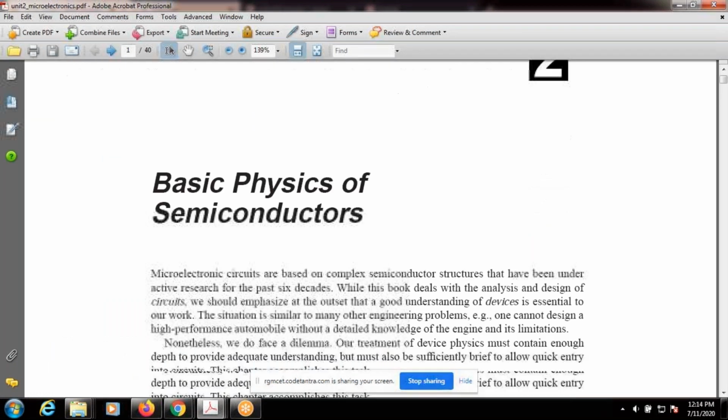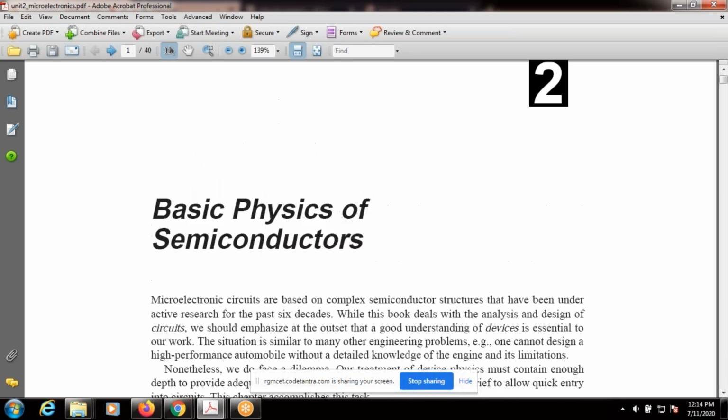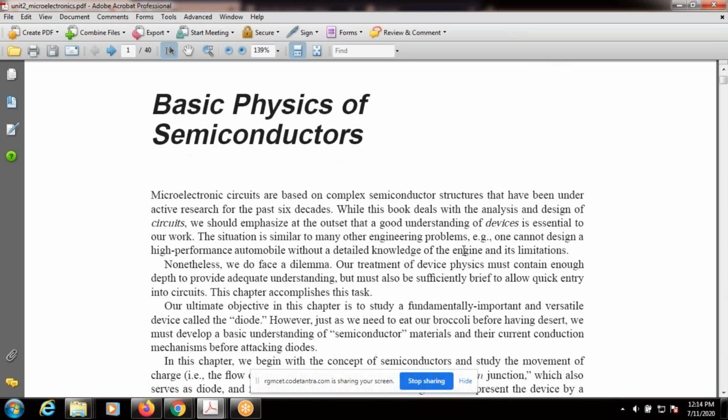Okay, coming to the basic physics of semiconductors, right? Before we go to the study of the PN junction diode, observe the first two lines. Microelectronic circuits are based on complex semiconductor structures that have been under active research for the past 6 decades.